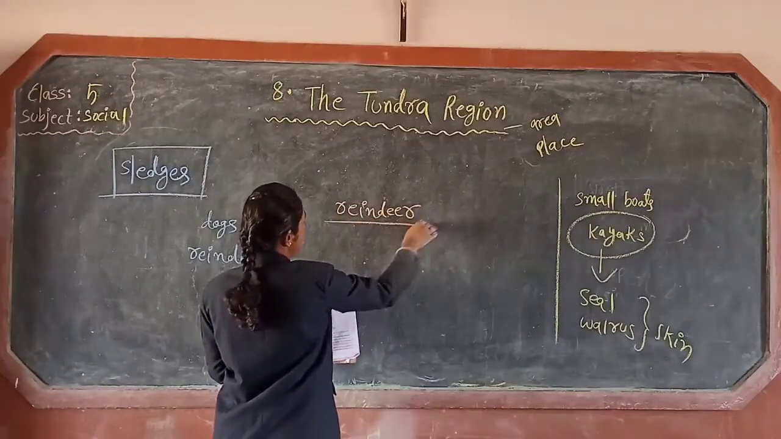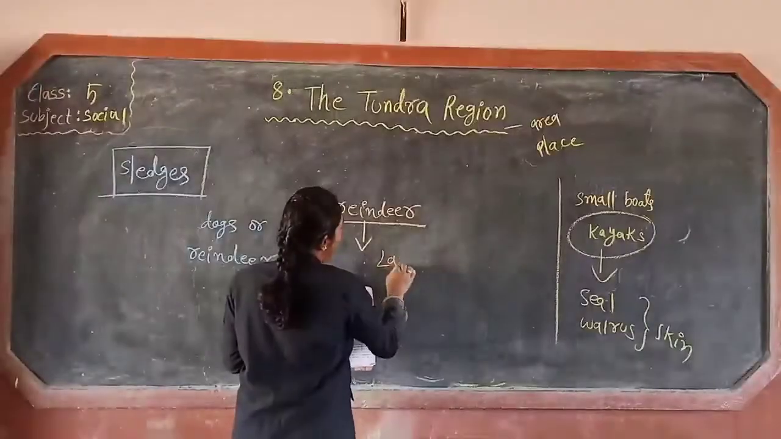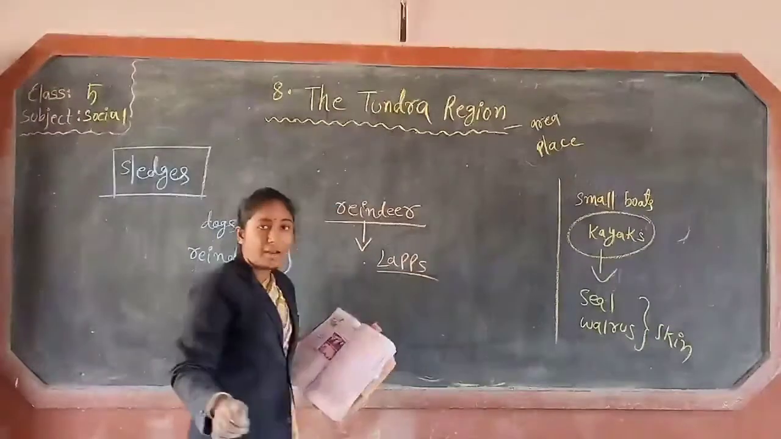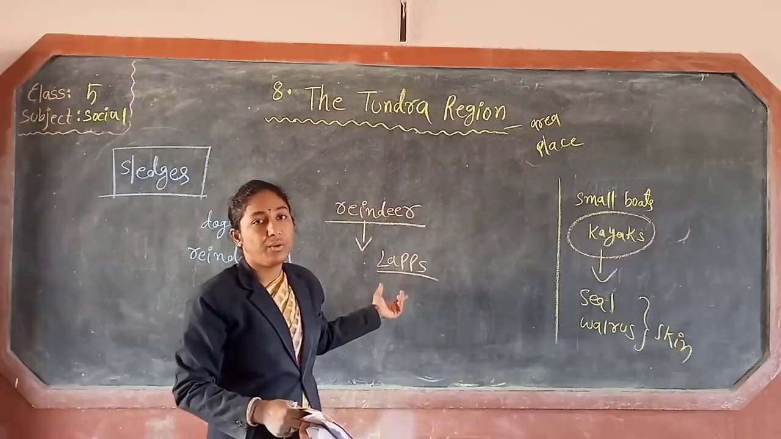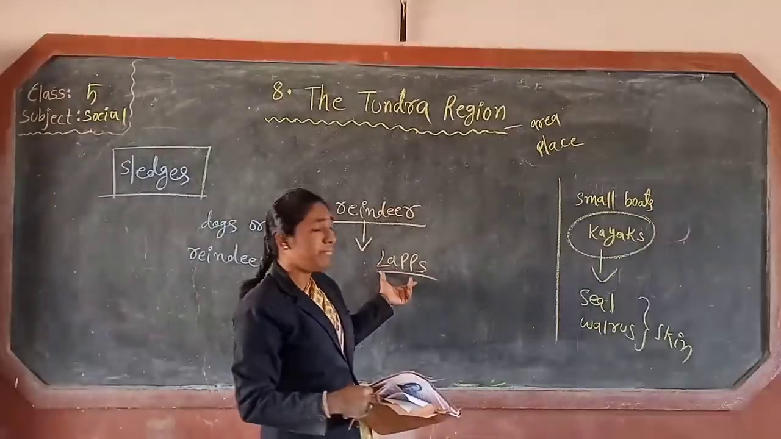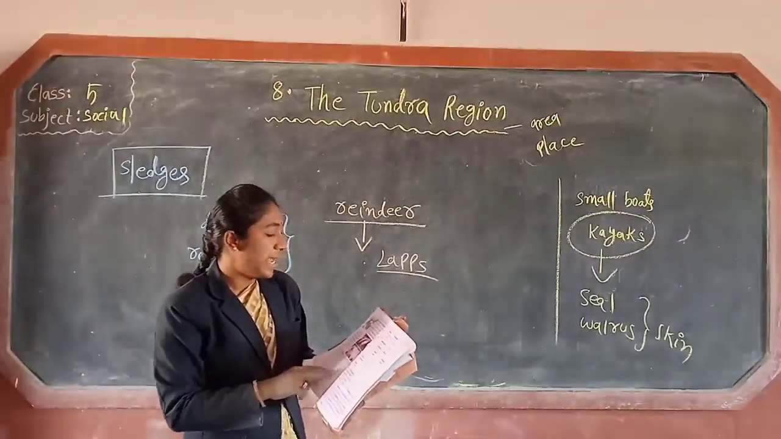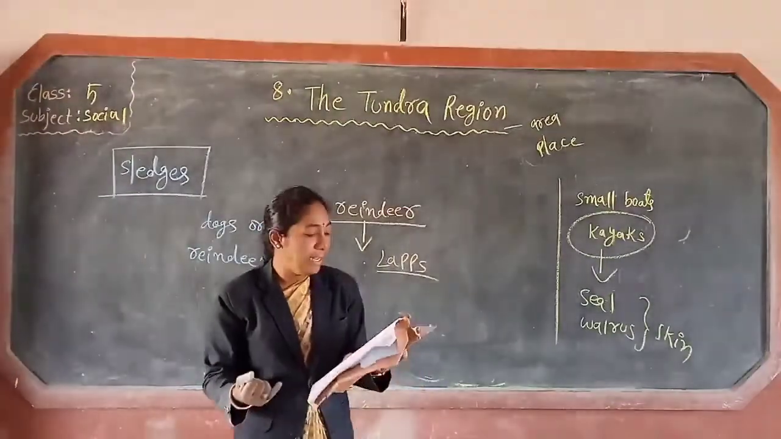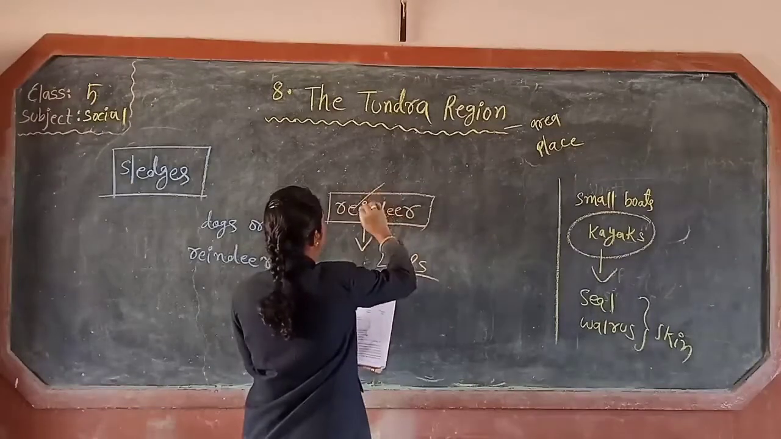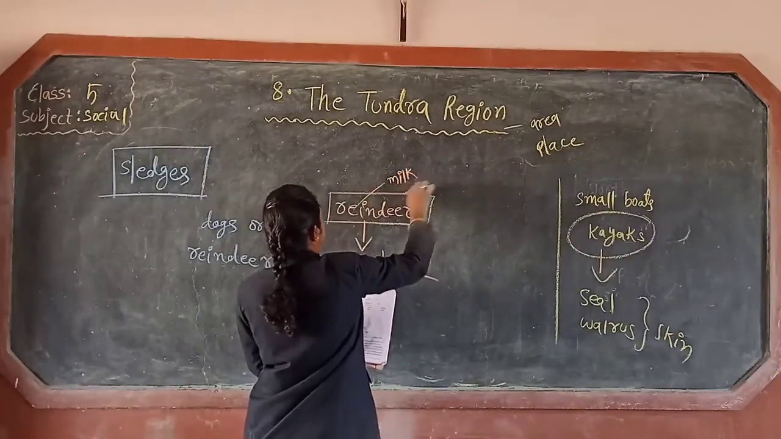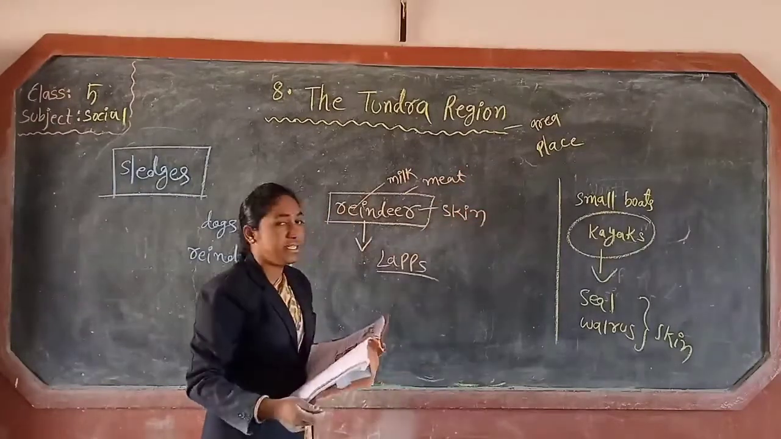Reindeer is an animal name. This animal is very important and dependable to the Lapps. Lapps means the people who are living in the tundra region of Europe and Asia. So for these Lapps people, the reindeer is very important. They satisfy many of their needs like milk, meat and skin with the help of the reindeer.